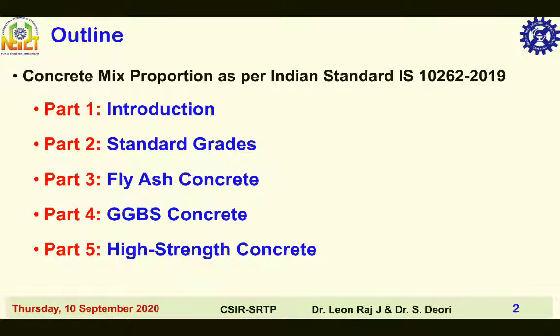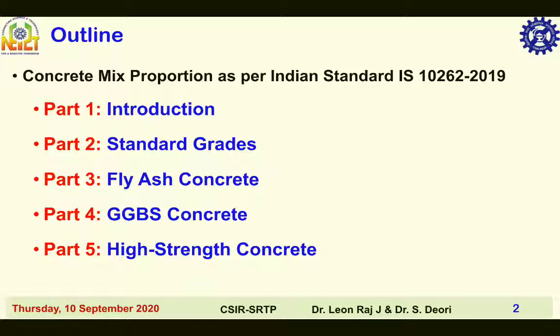As mentioned in the part 1 introduction, this lecture series consists of 5 parts, namely introduction for mix design, illustrative examples on mix proportioning of ordinary or standard grades of concrete, fly ash concrete, ground granulated blast furnace slag concrete and high strength concrete.